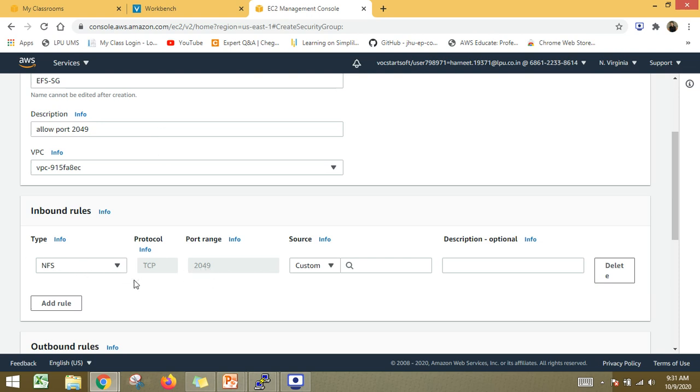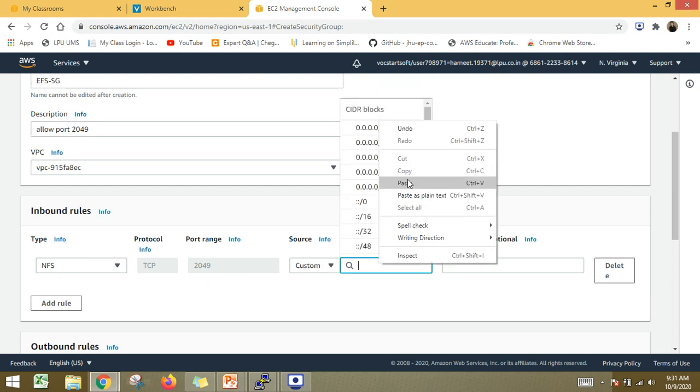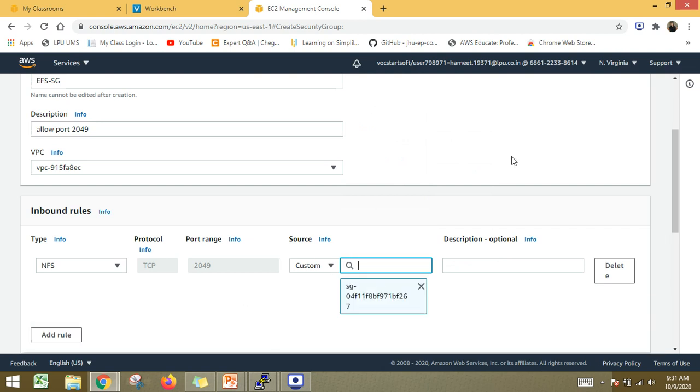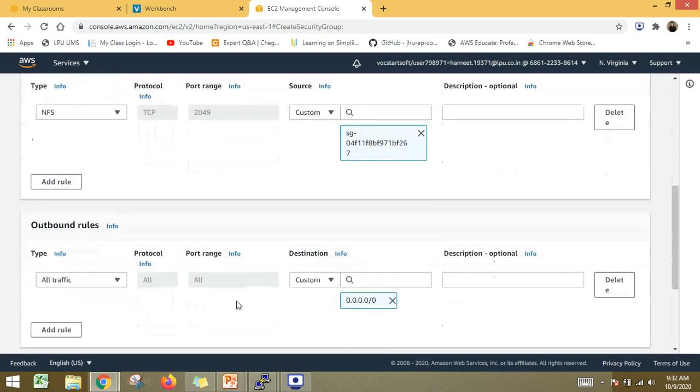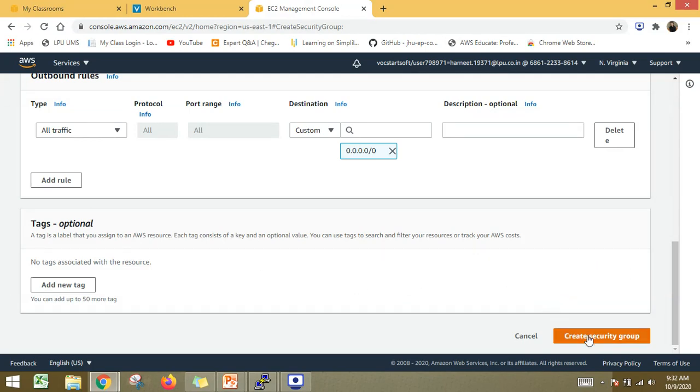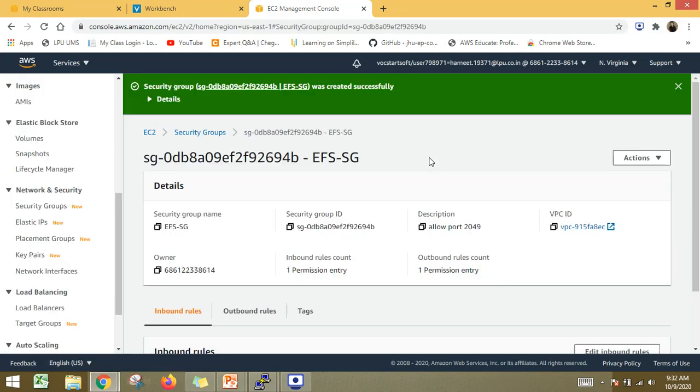Now, with which security group do we want its communication? Here the source is the one which we copied. Remember the instance security group we copied just a few minutes ago. That is what you need to provide. It means this port is now open for this particular instance. This was the basic reason why we added the NFS service here. I am not going to make any further changes, so I directly create the security group. This was the very first step. Now my instance has the facility to work with the NFS service.